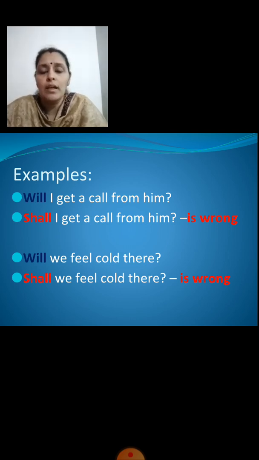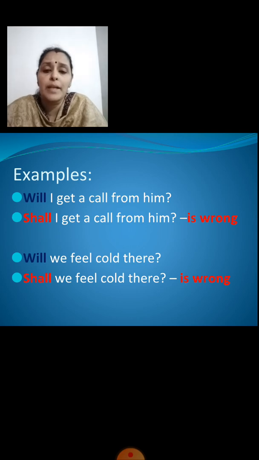The same way, next example, will we feel cold there? Now just imagine if I write shall over here. Shall we feel cold there? Does it seem right? Now I'm asking whether it is going to feel cold there.